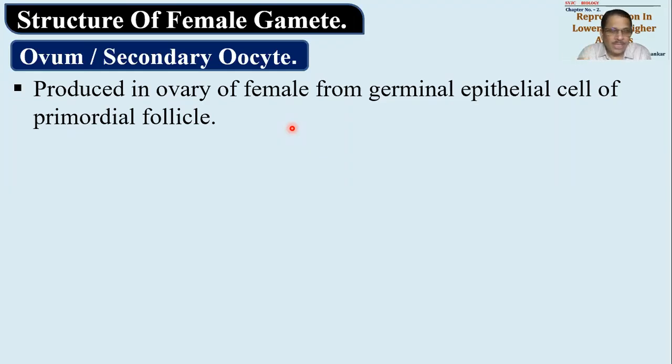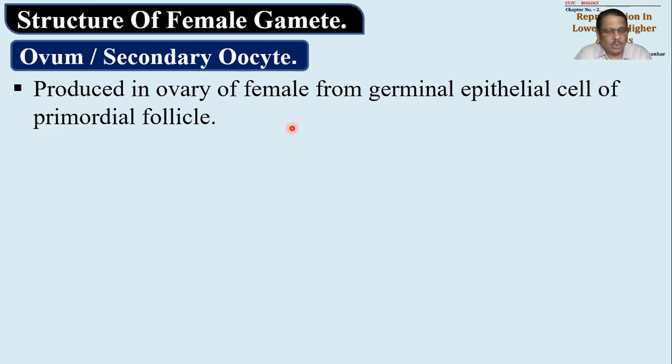So अपने stages क्या थे? Oogonia get converted into primary oocyte, becomes secondary oocyte, will become ootid. So at this particular stage of secondary oocyte, there will be ovulation and the ovum will be released out from ovary. That's how, if you remember, we have said while giving a difference between male and female gametogenesis, that is spermatogenesis and oogenesis, we said entire development of sperm takes place in the testis itself, but the development of ovum partly takes place in ovary, and partly takes place in fallopian tube. So this is a very, very important stage.